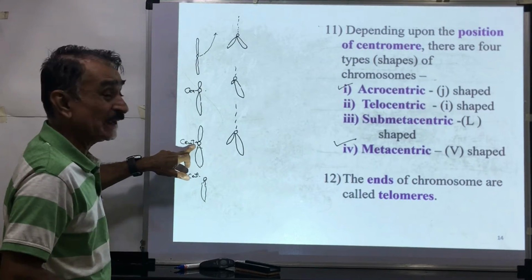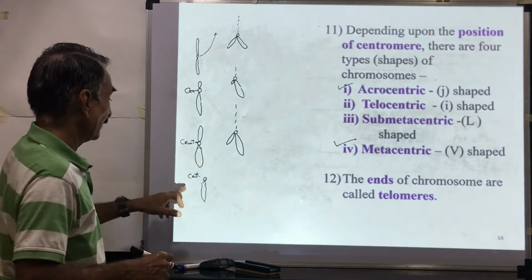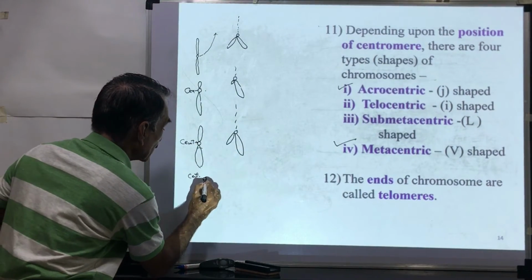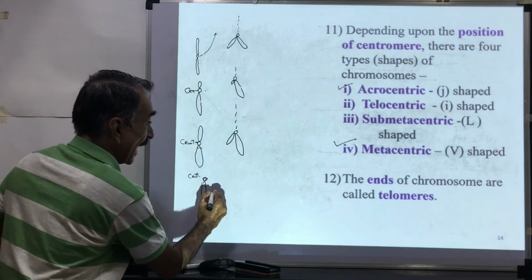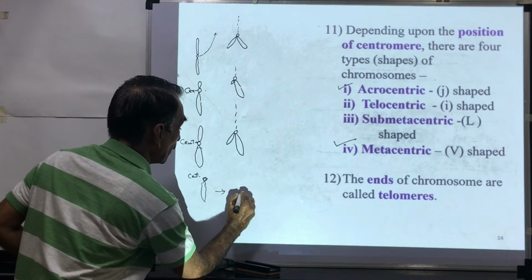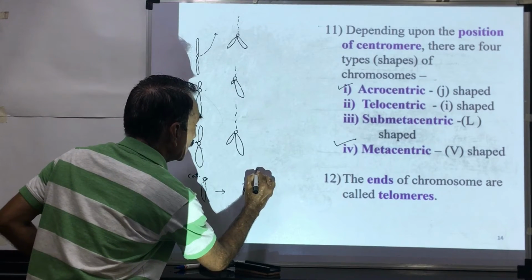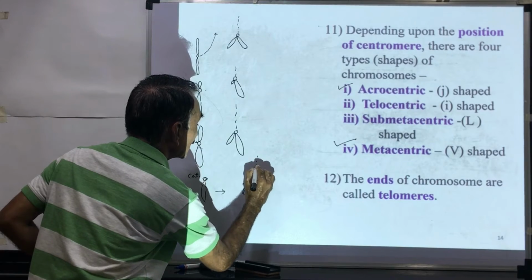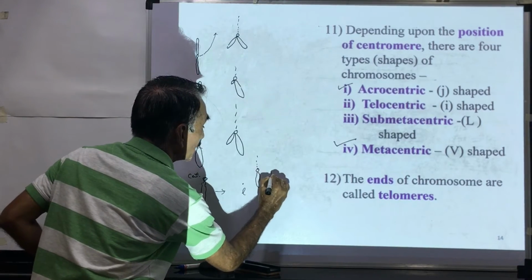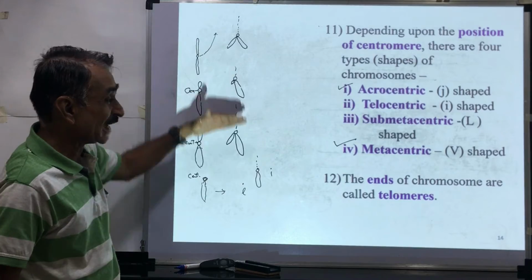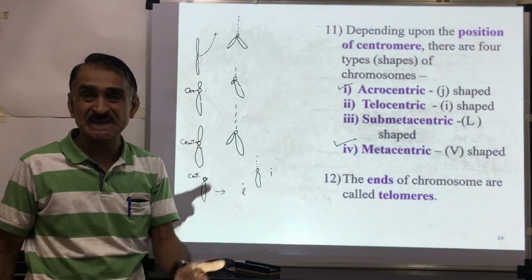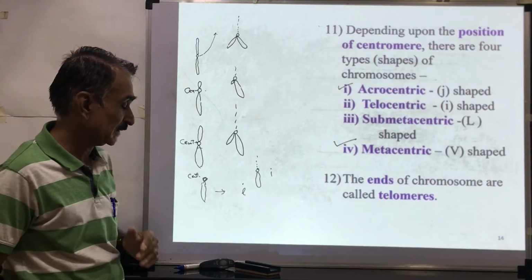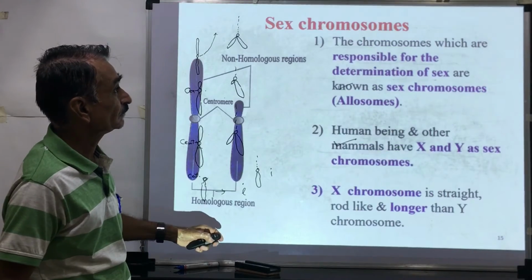Submetacentric, centromere near the center. Telocentric, centromere at the tip, and it will look like I. These are the different types of chromosomes on the basis of the position of the centromere.